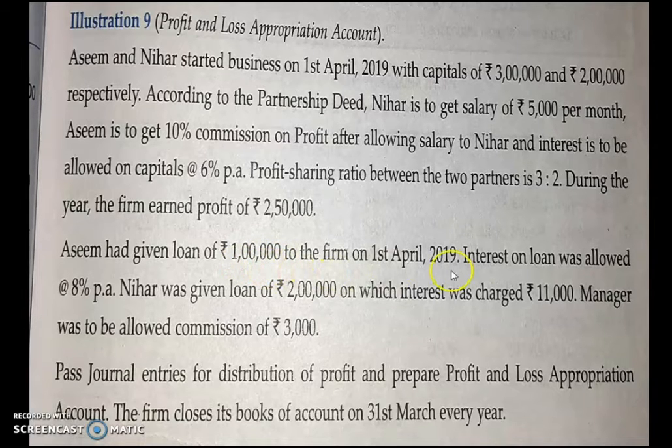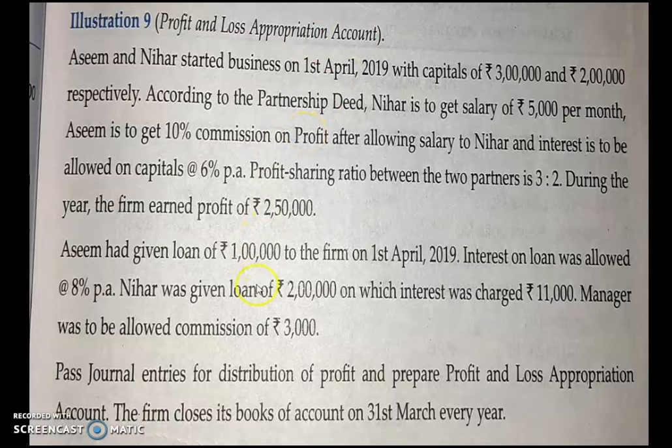Okay, remember that point. Interest on loan was allowed at the rate 8% per annum. Nihar was given loan of rupees 2 lakh on which interest was charged 11,000. Manager was to be allowed commission of rupees 3,000. So these all are the information related to preparation of profit and loss appropriation account.